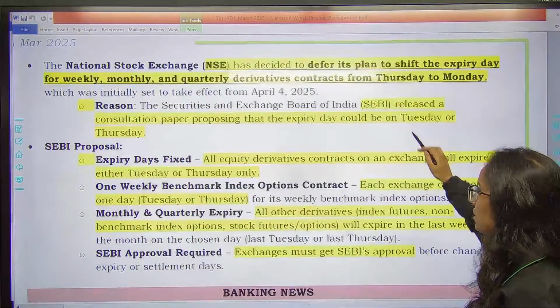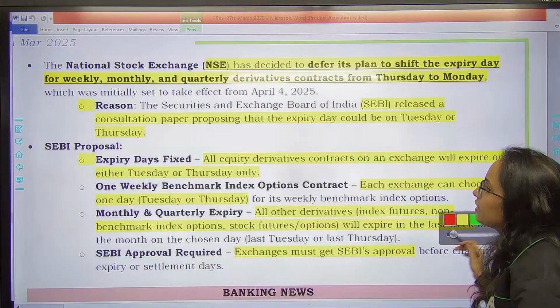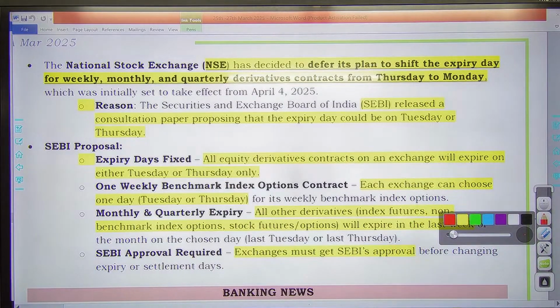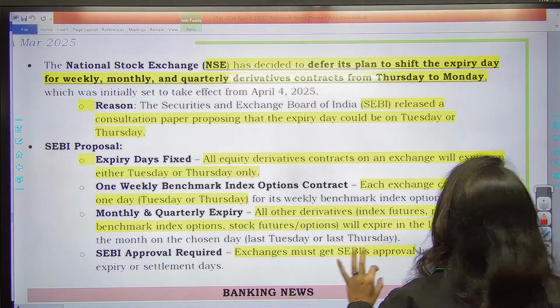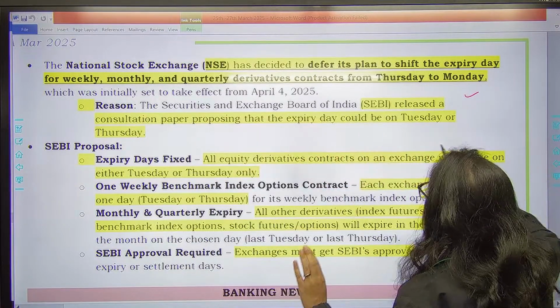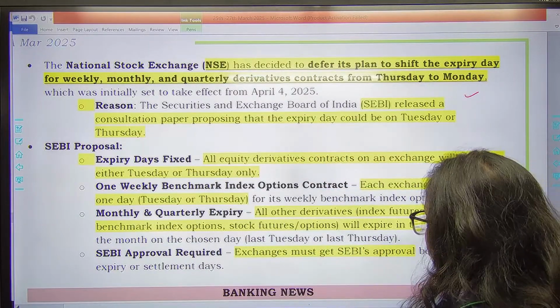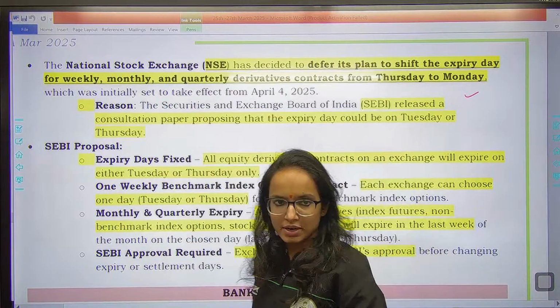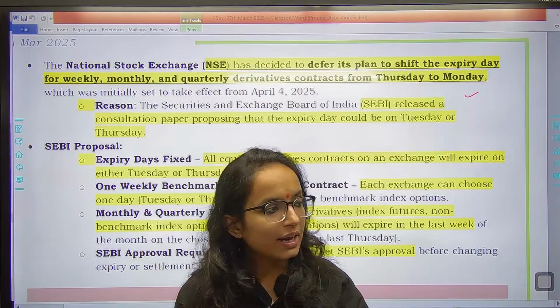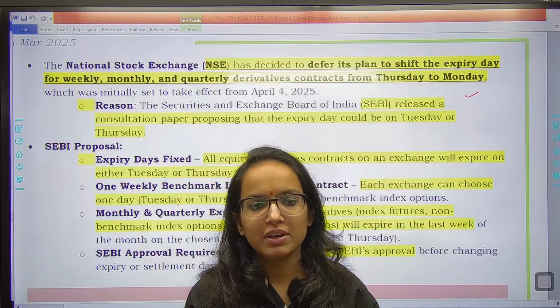Next, very importantly, NSE, National Stock Exchange, has decided to defer its plan to shift the expiry day for weekly, monthly and quarterly derivative contracts from Thursday to Monday. Acha, this news we have covered earlier, where we have seen कि अभी Thursday to Monday वाला plan था, right? But this decision, remember, has now been deferred.